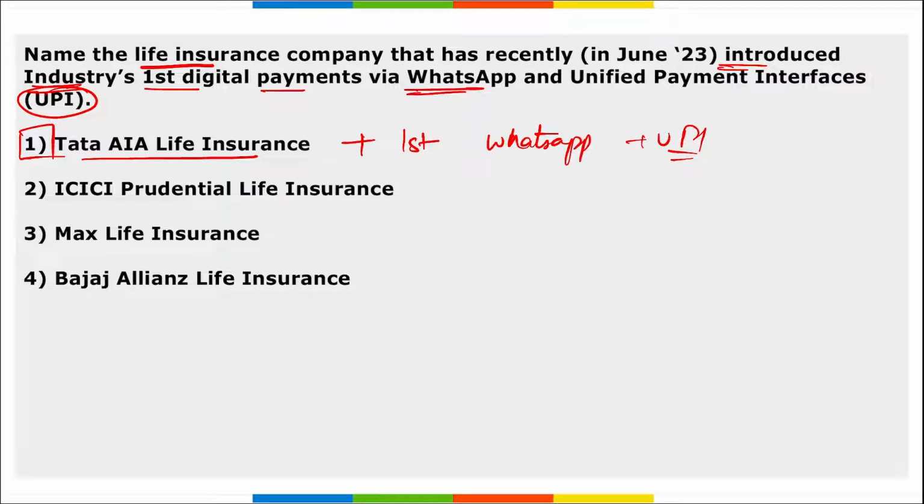This will allow policyholders to make premium payments using these popular platforms, and this new feature will ensure that both tech savvy individuals and those who are not so tech savvy can use these applications to make their payments digitally with ease. So it is Tata AIA Life Insurance.